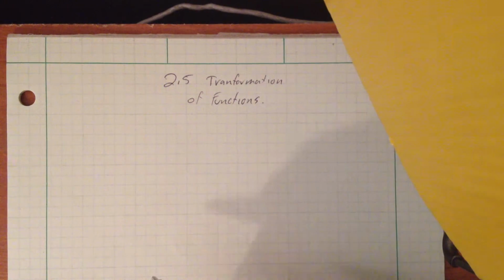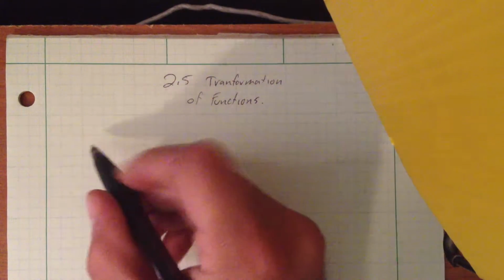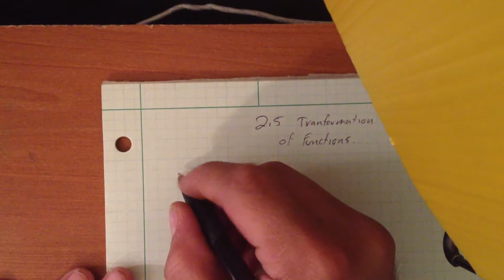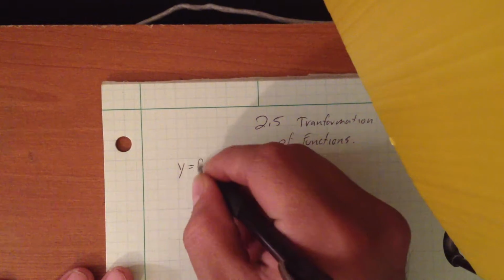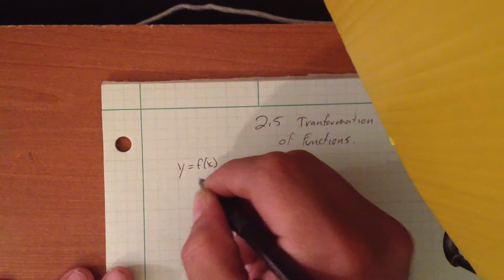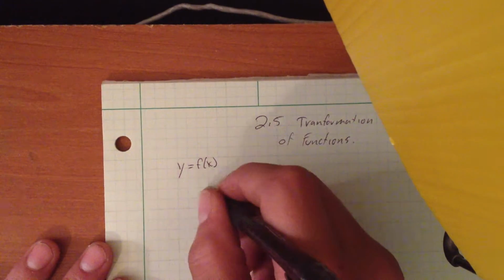Let's begin real quick. In this example, they give you that y is going to equal f of x, and they give you a graph to represent that. It's kind of an incomplete graph, but they give you a graph.